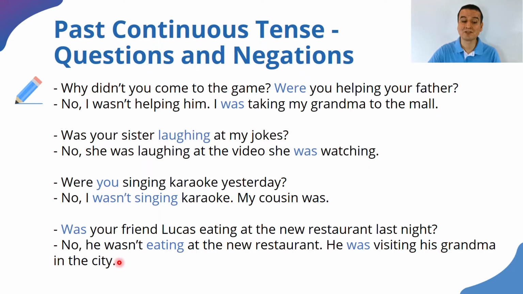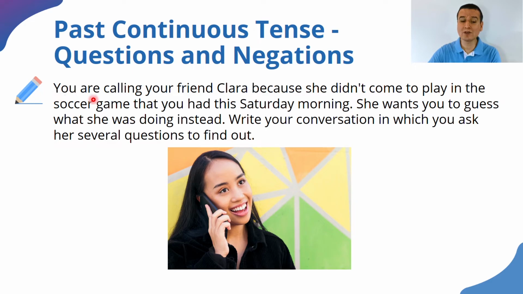All right? So I hope that you have similar answers, probably the same, and that you have reviewed questions and negations in the past continuous tense. Now I have this activity for you. It says, you are calling your friend Clara because she didn't come to play in the soccer game that you had this Saturday morning. So you and your friend Clara needed to play soccer. She didn't come to the game.